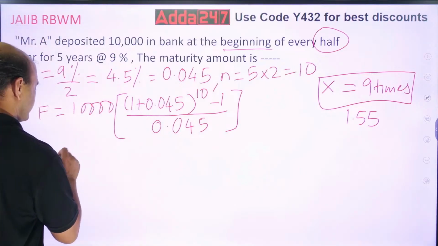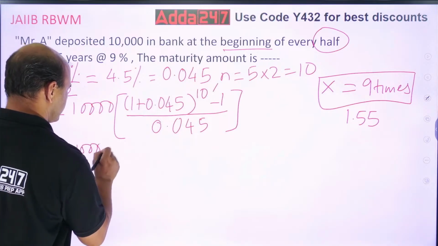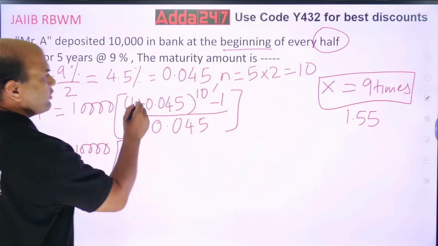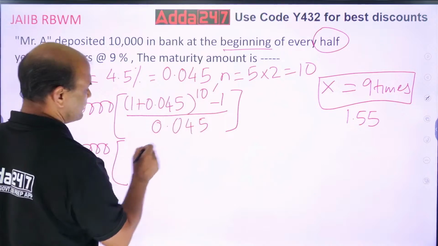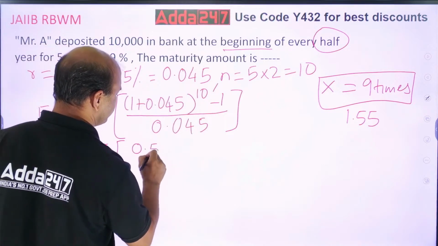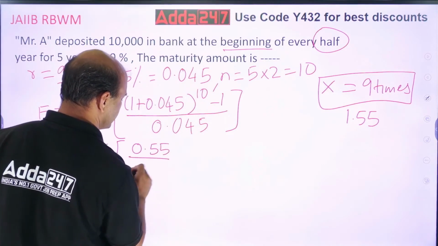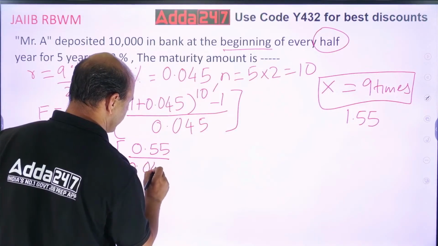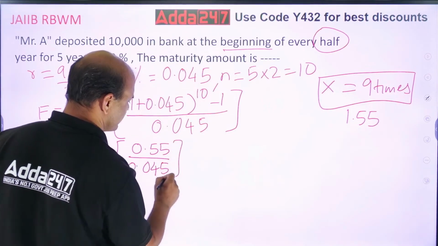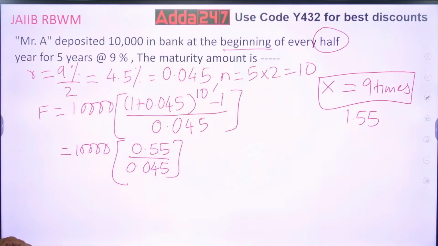So that is equal to 10,000 into 1.55 minus 1. So it is 0.55, the whole upon 0.045. Solve this. Solve it everyone.